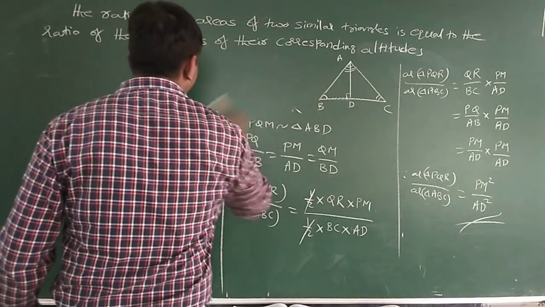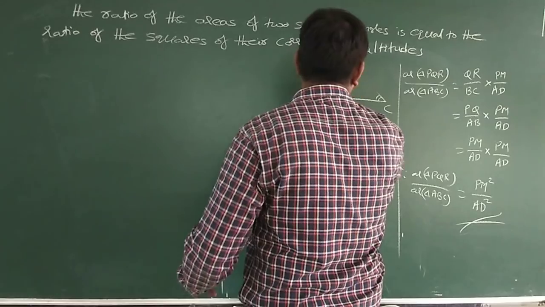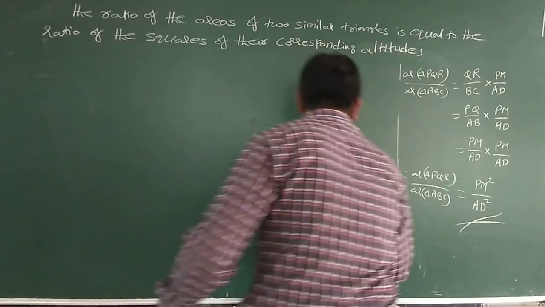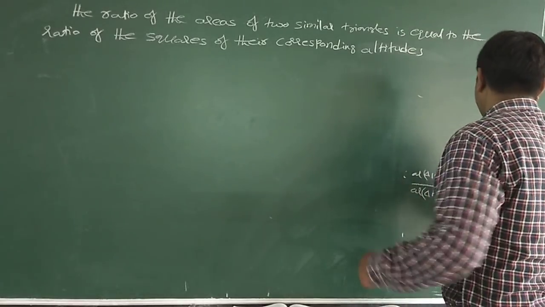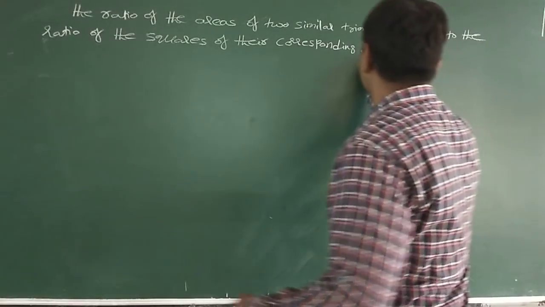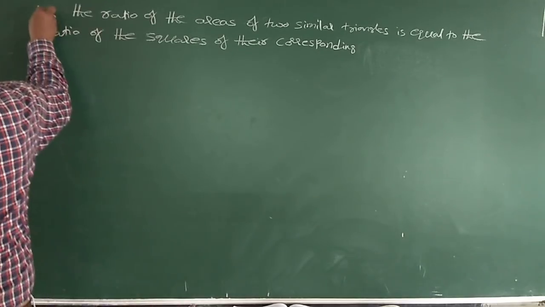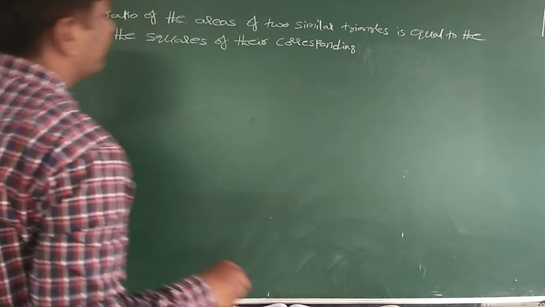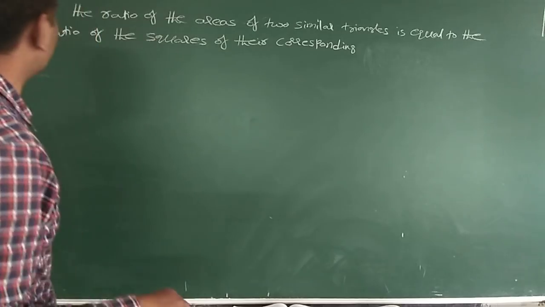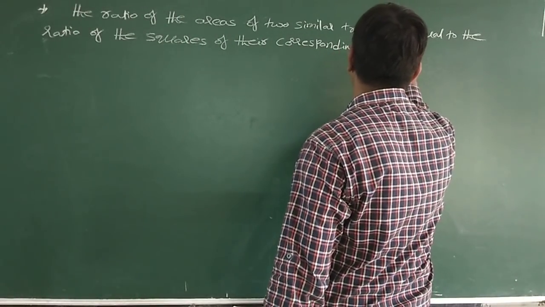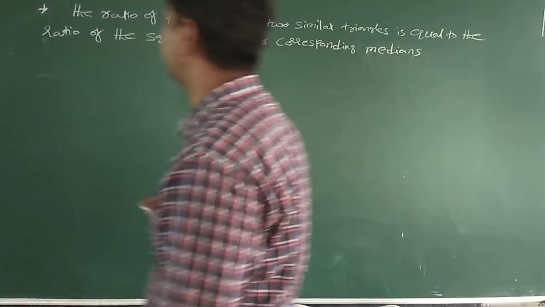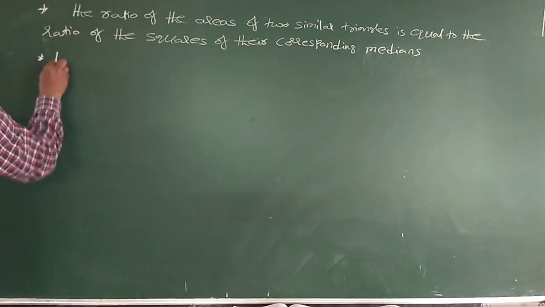For a few points I will write. Next point is the ratio of the areas of two similar triangles is equal to the ratio of the squares of their corresponding medians.